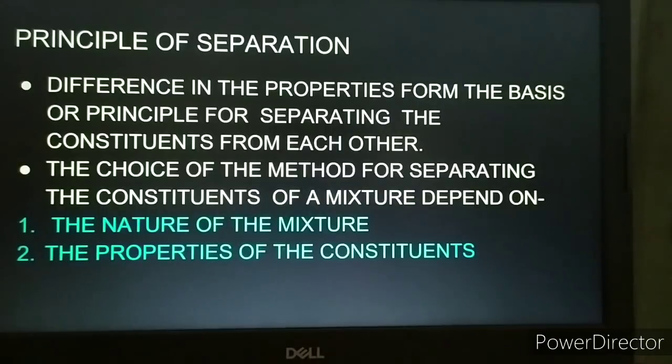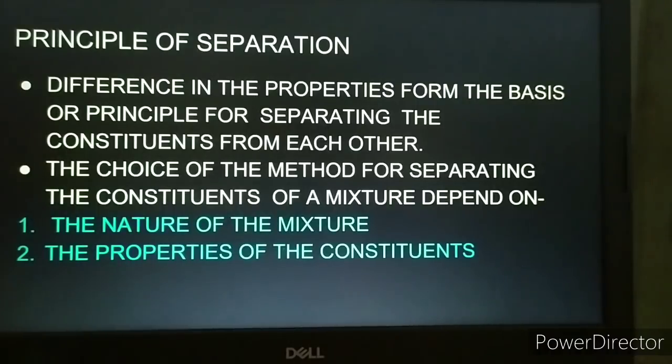The choice of the method for separating the different constituents of a mixture majorly depends upon the nature of the substance. What type of substance is it? What type of mixture is it? Whether it is solid-solid or solid-liquid or liquid-liquid. It totally depends upon the nature of the mixture and also the properties of the constituents which are present in that mixture. Some commonly used methods for separating the constituents of a mixture we are going to discuss now.